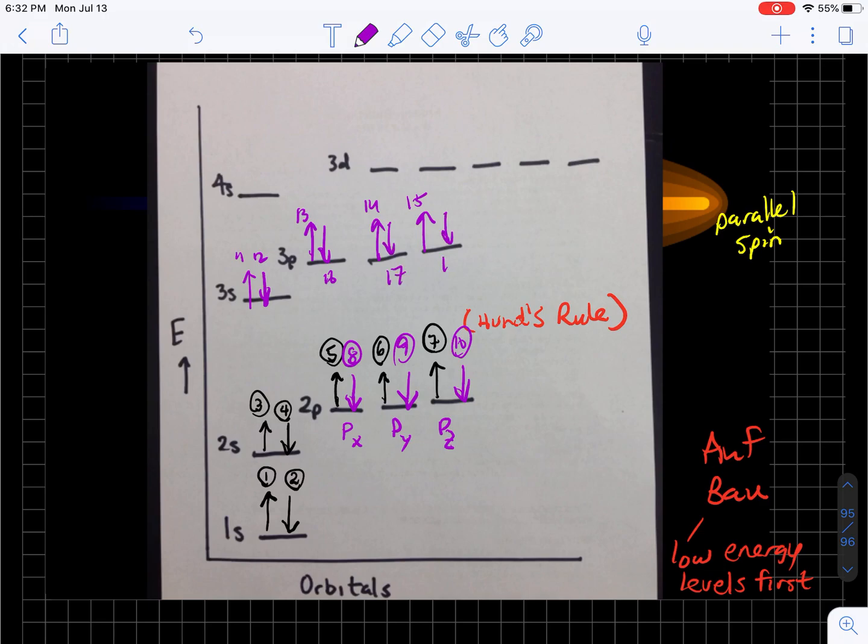17th, 18th. Now, once you get to the 3d shell, the 3d shell is actually higher in energy than the 4s, and this is created by something called the spin effect. Even though the 4s shell has more quantum energy, the 3d shell has more total energy.